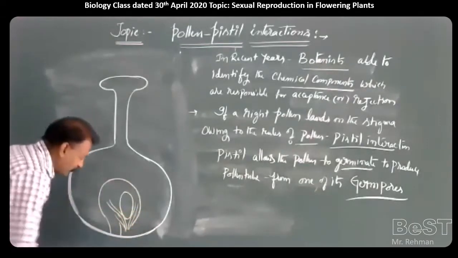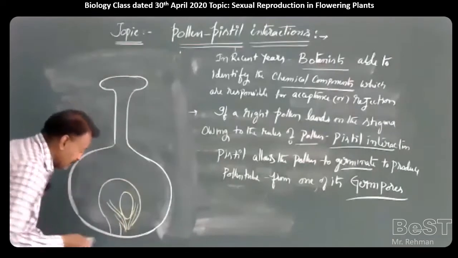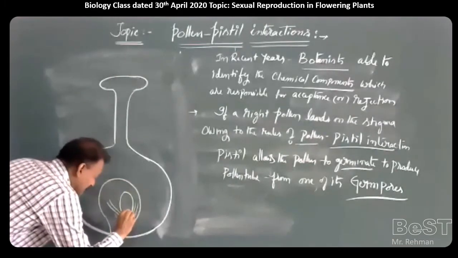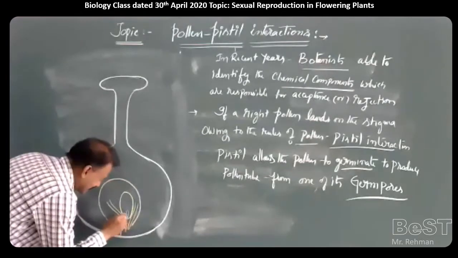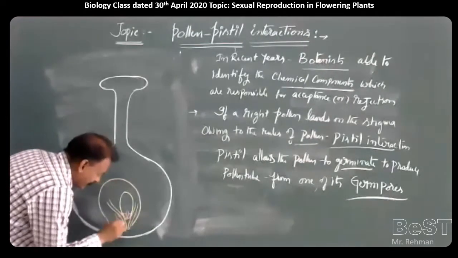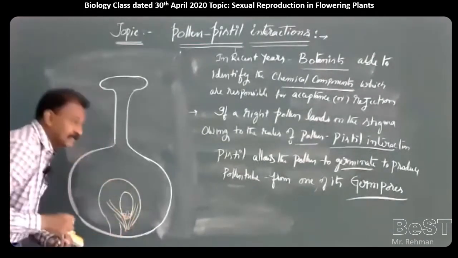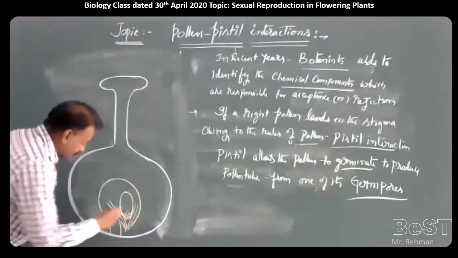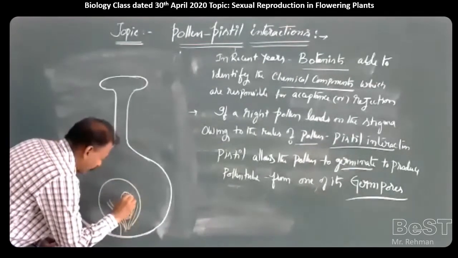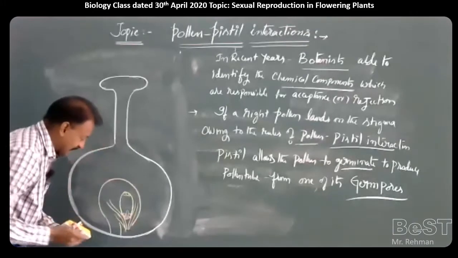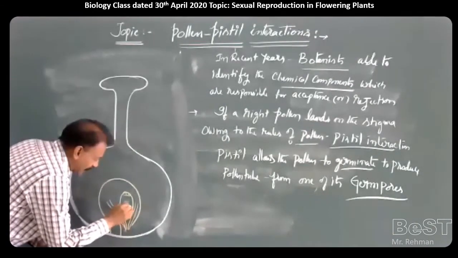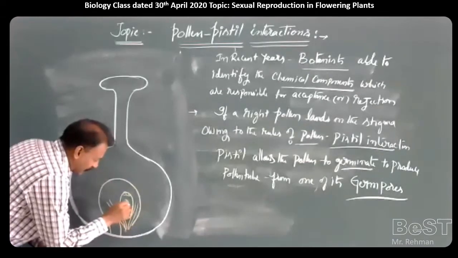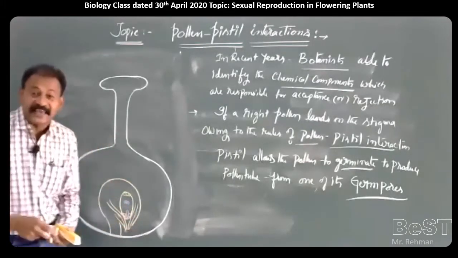This female gametophyte has the egg apparatus towards the micropyle with synergids, filiform apparatus, and on the opposite side the antipodals. In the center are two polar nuclei, the secondary nucleus or central cell.